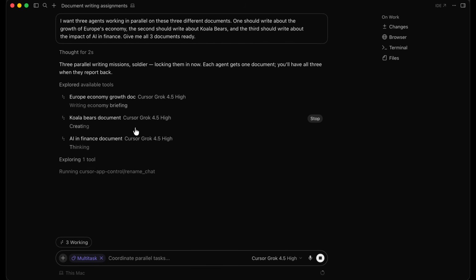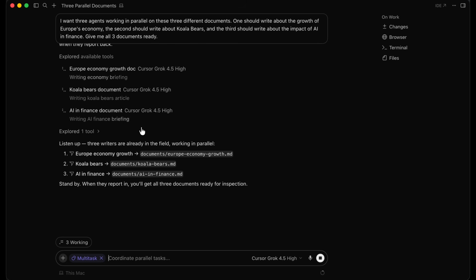You can see they're thinking, working, creating, writing, all in parallel. So they're doing this all at the same time. Each agent is working on its own task. All right, so the 3 writers are already in the field working in parallel. Stand by. When they report in, you'll get all 3 documents ready for inspection.